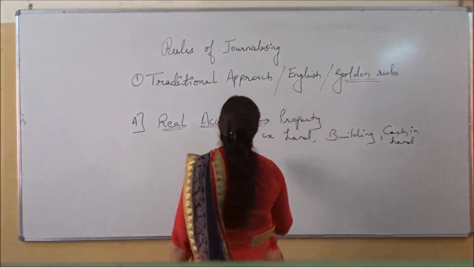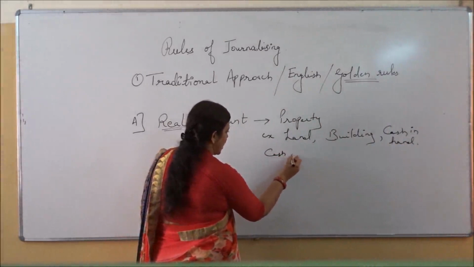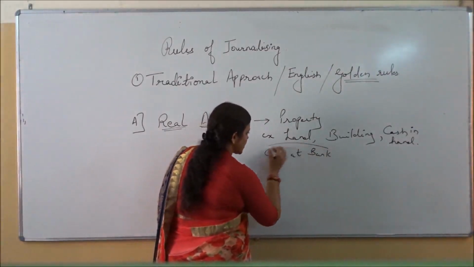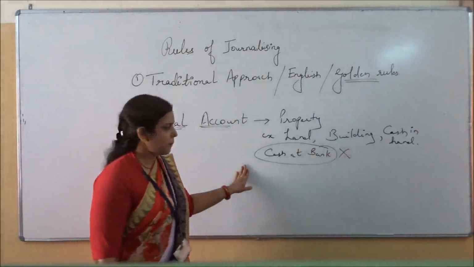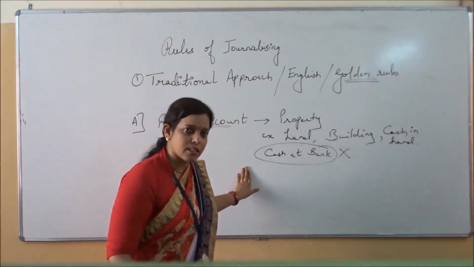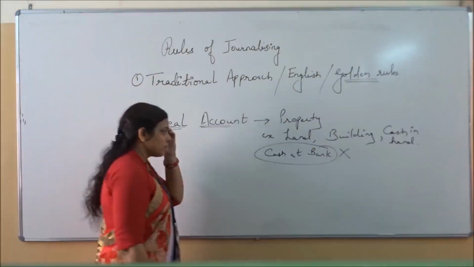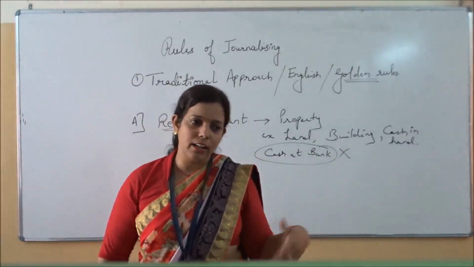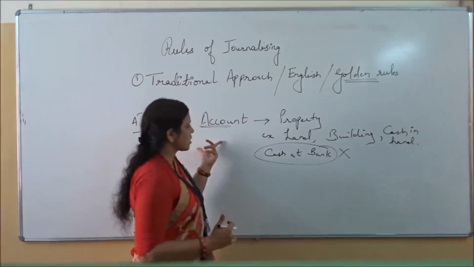Cash at bank is not coming here, it is an exception. Why is it not coming? We will see in the next type. Actually, cash at bank is a personal account, and I will tell you why in the B part when I explain. Now we are focusing on the real account.